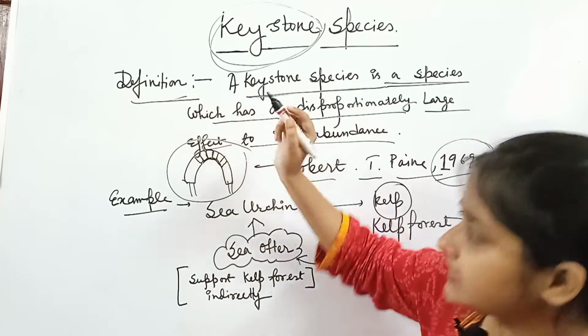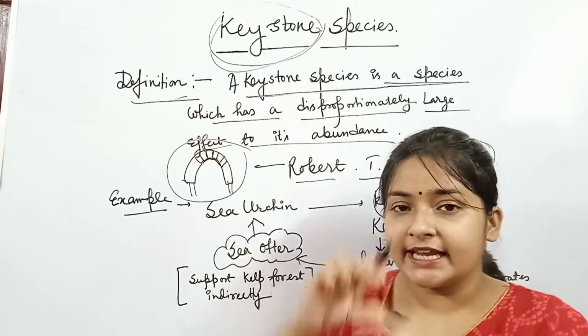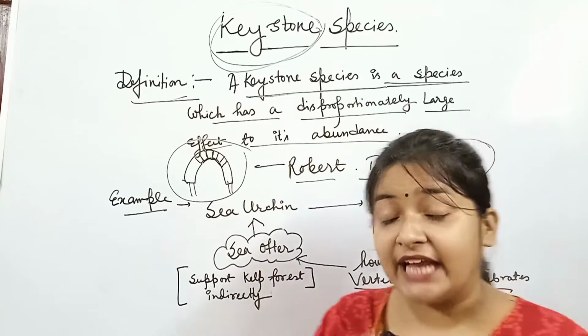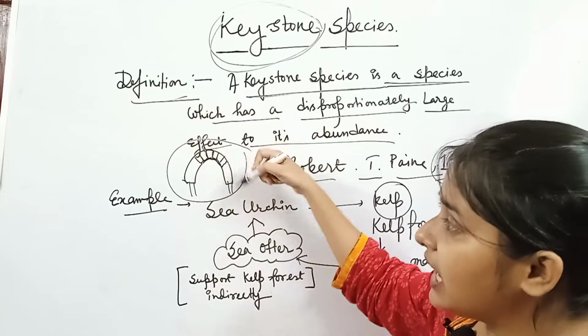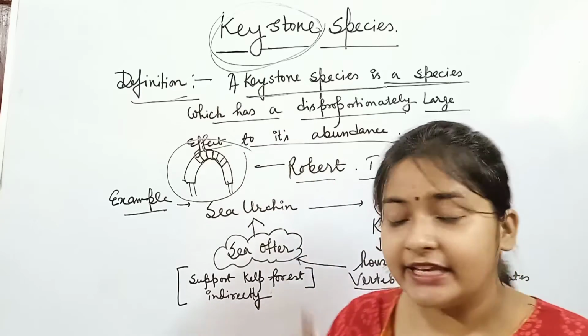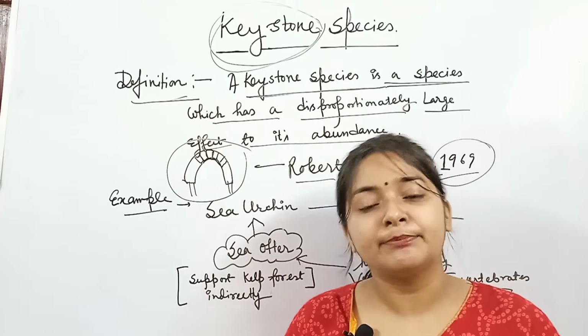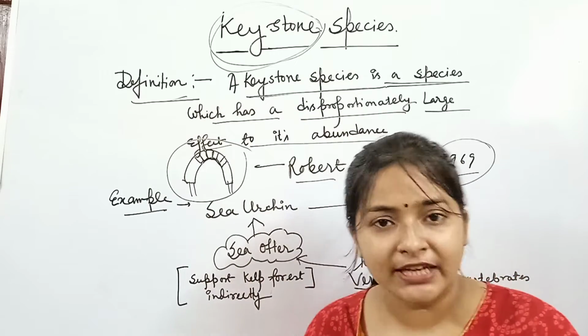If you carefully see this diagram, this entire structure is a curved structure and all the bricks are important here, because this structure is entirely made of bricks or stones.